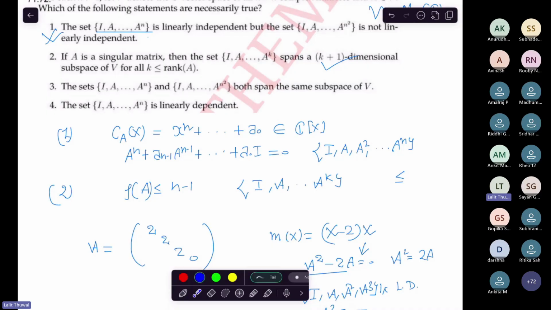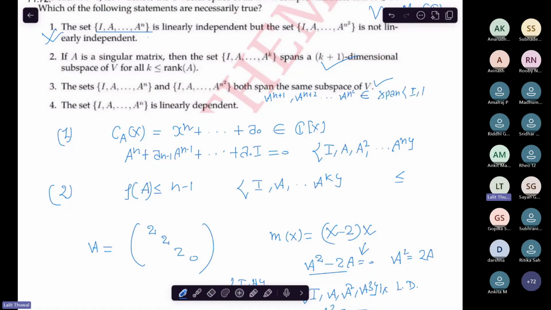This says that both sets span the same subspace, right? This is very true, right? Because all these powers, A to the power n plus 1, A to the power n plus 2, up to A to the power n square, already belong to the span of this by the Cayley-Hamilton theorem.